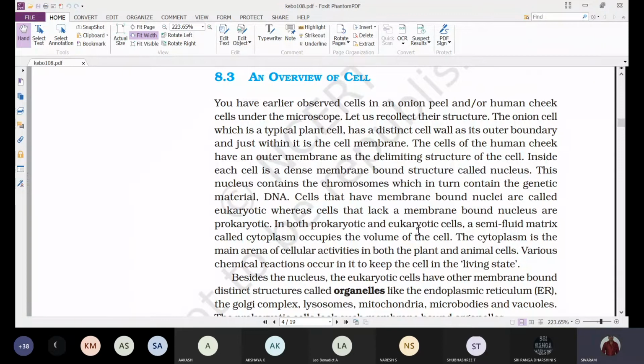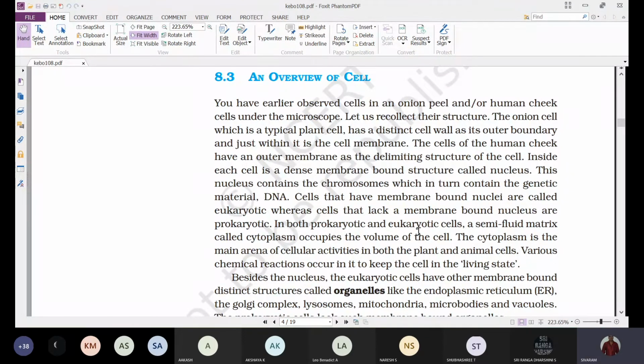But when it comes to animal cells, the cells of the human cheek have an outer membrane as the delimiting structure of the cell. So the outermost layer of the animal cell is the cell membrane or plasma membrane only, because in animals we don't find cell walls. But in plant cells, the delimiting structure is the cell wall. Inner to the cell wall, we find the plasma membrane.